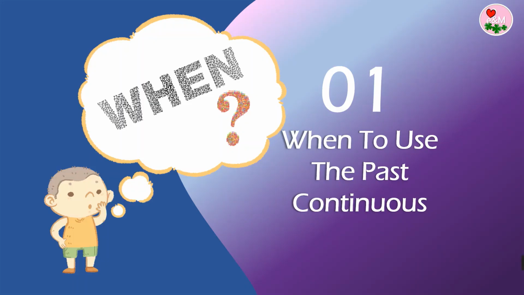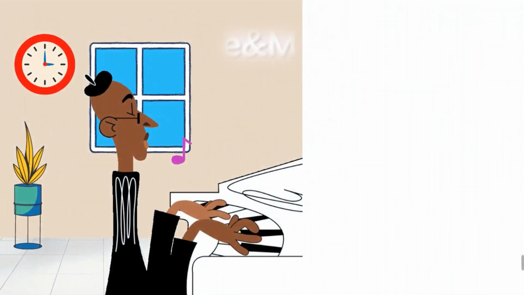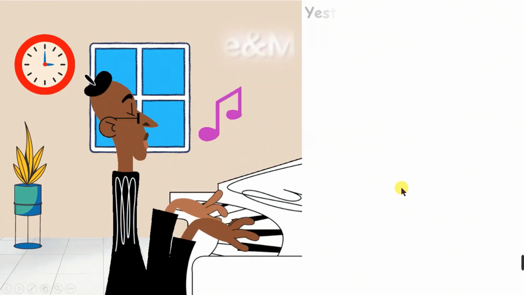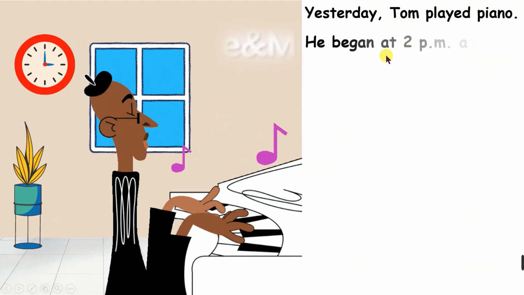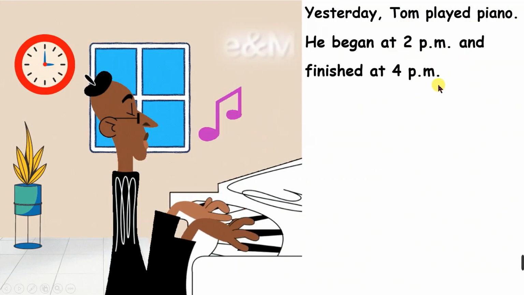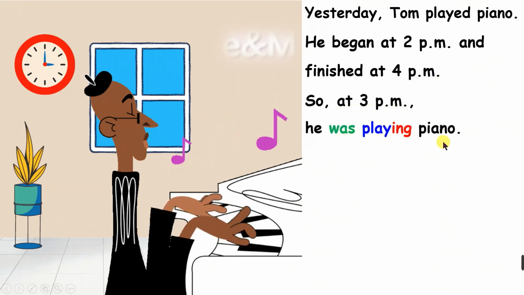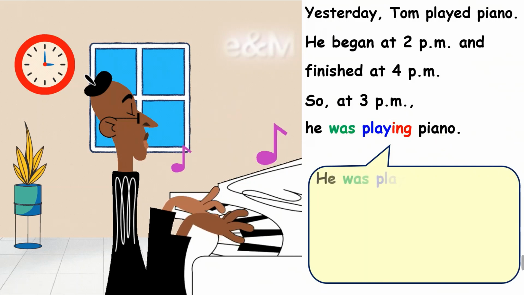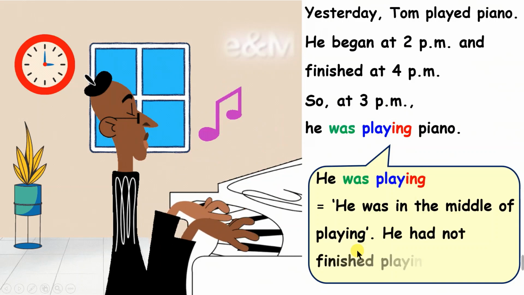Part 1. When to use the past continuous tense. Let's look at this situation. Yesterday, Tom played piano. He began at 2 p.m. and finished at 4 p.m. So, at 3 p.m. he was playing piano. He was playing means that he was in the middle of playing. He had not finished playing.